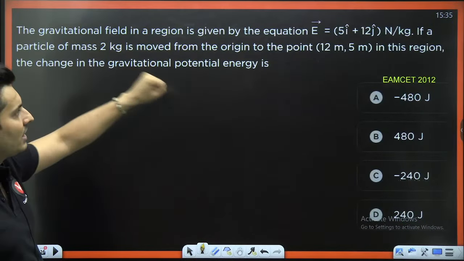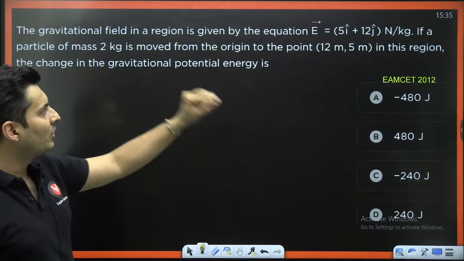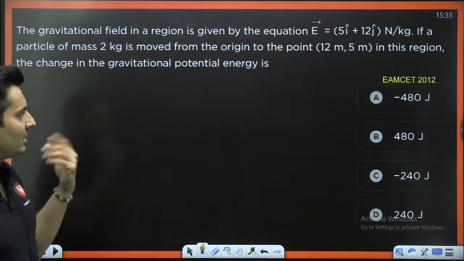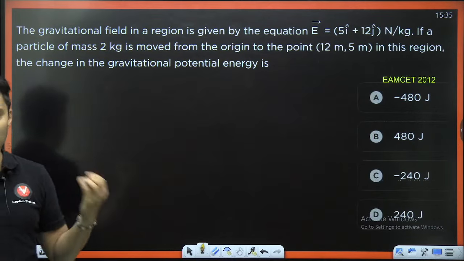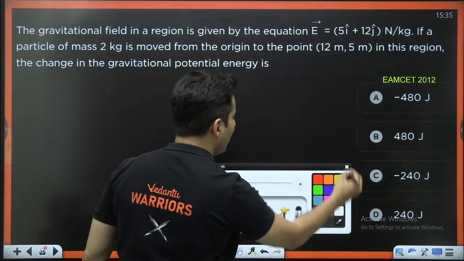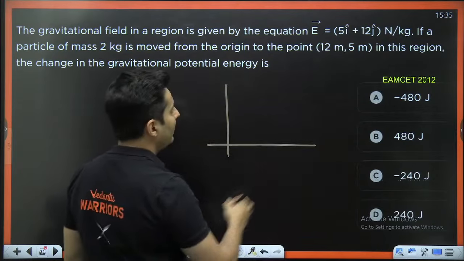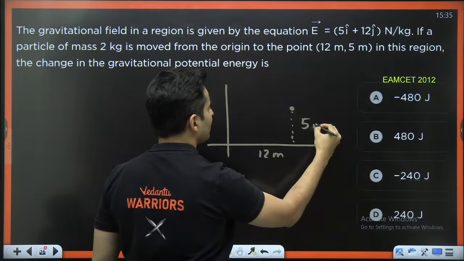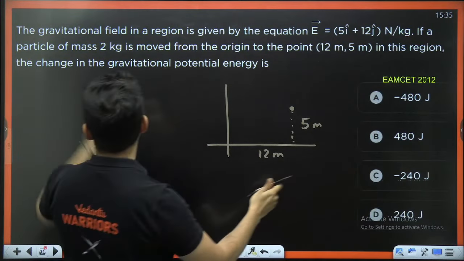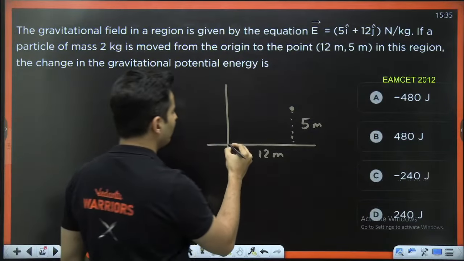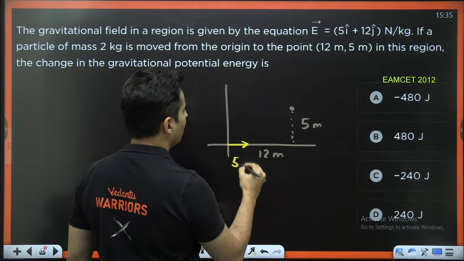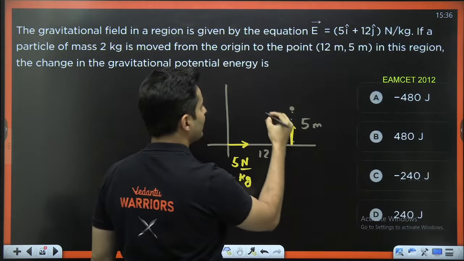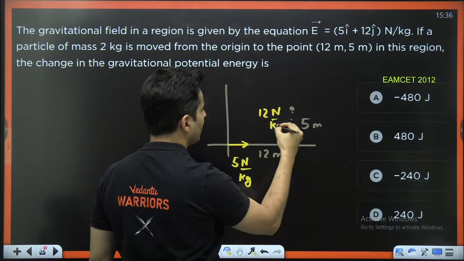Gravitational field in a region is given by this. If the particle is moved from the origin to this, then the change in the gravitational potential energy is how much? That is the question. Okay, so let's see how we solve this. First of all, understand that our coordinates are 12,5. So this is 12 meters, this is 5 meters. The gravitational field is 5 i cap plus 12 j cap. 5 Newton per kg in the x direction, and in the y direction it is 12 Newton per kg.